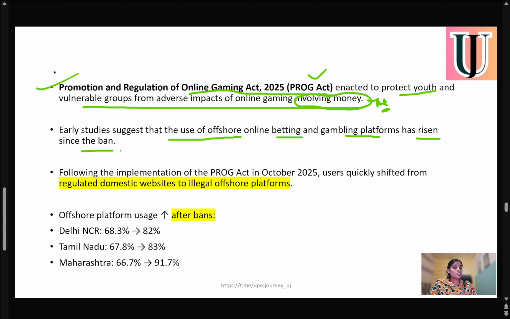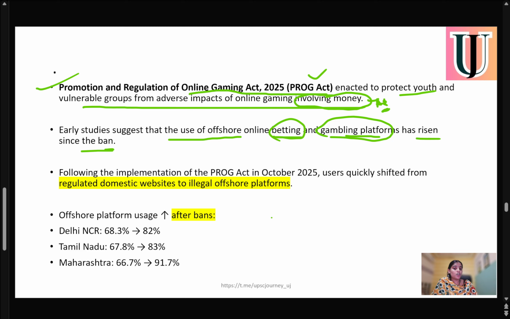Now this is very shocking: after the ban, there's a rise in online betting games and gambling platforms.